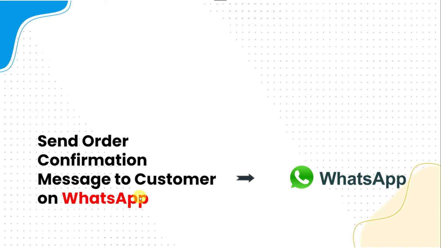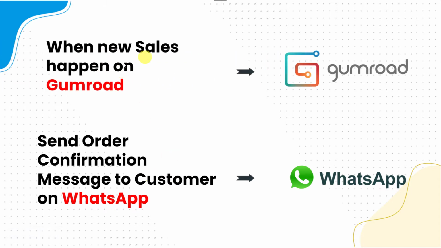So in this video we are going to learn how to send an order confirmation message to a customer on WhatsApp when a new sale happens on Gumroad. The idea is that whenever a new sale happens on the Gumroad account, the customer should automatically receive an order confirmation message on his WhatsApp number. But the question is how to do this, because there is no direct connection between Gumroad and WhatsApp. So first let us check this in real time, and then we will move on to the integration process.